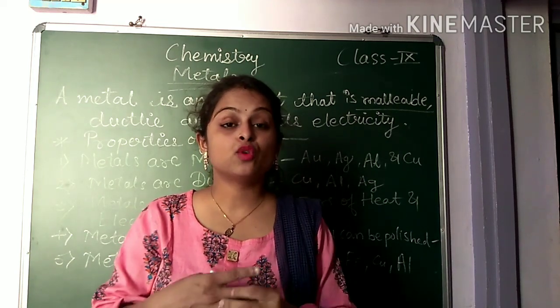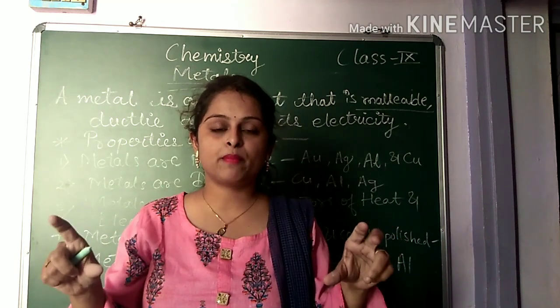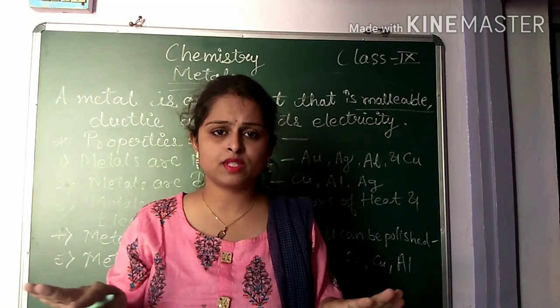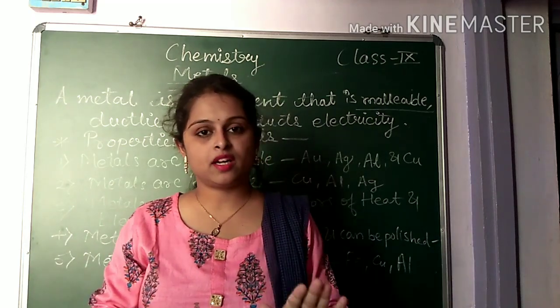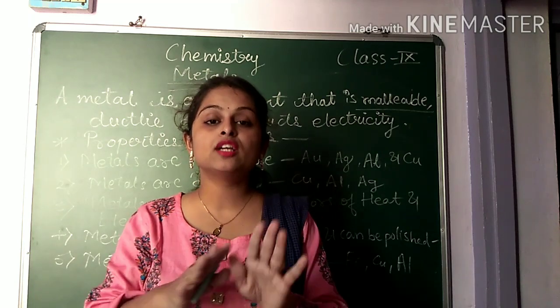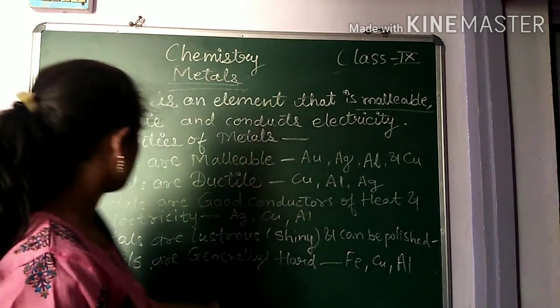Is it clear? Ask your mother about the aluminum utensils and the copper utensils. You can see everybody's home has these two varieties of utensils. Is it clear? सबके घर में aluminum और copper के बर्तन होते हैं. You ask your mother, she will show you. Is it clear? Now see the second property.